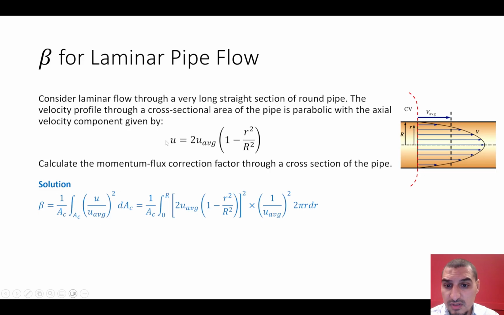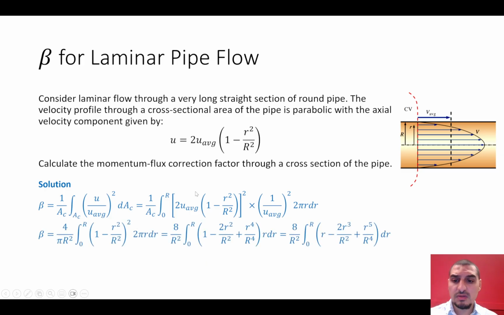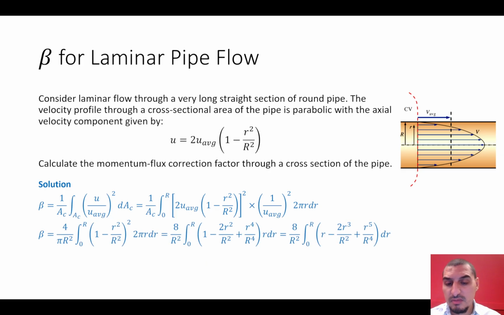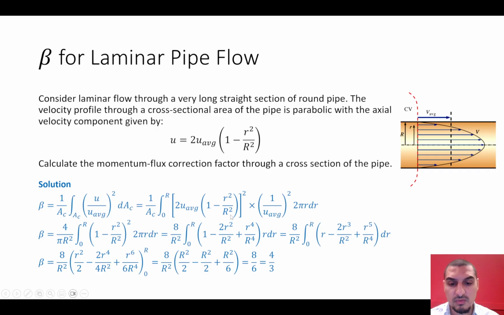We already have the velocity here, so we'll just plug this formula in here, and this is what we have here. So we have U average square and U average square here. They will cancel each other, and with some math we know that the area of the circle is pi r square. So the d area is 2 pi r dr. It's just an integral 2 pi r dr. So this is why we have this as the dAc. And by doing math and applying the limits of integration and doing all this mathematical work, this is the correction factor we're going to get, which is 1.33.